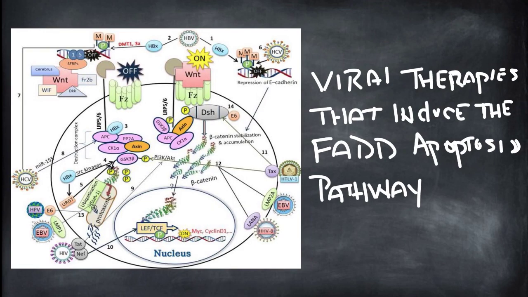For example, current research includes such approaches as bio-based therapies that target this pathway by activating the apoptosis-inducing FADD or the FAS associated via death domain pathway. As seen here, certain viruses can be used to essentially initiate apoptosis, including HPV, hepatitis C, or HIV.